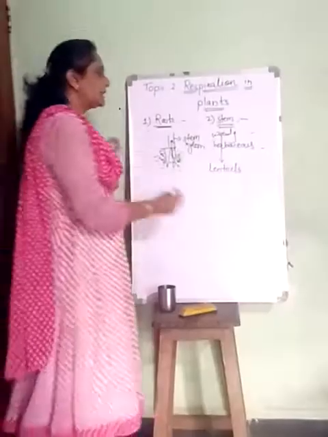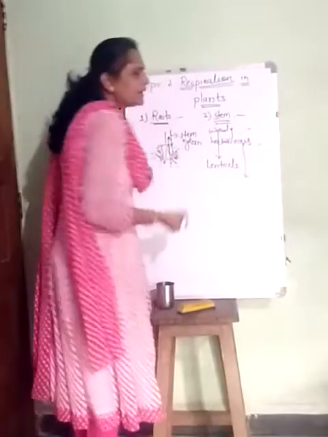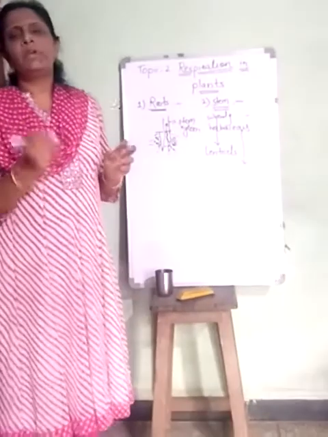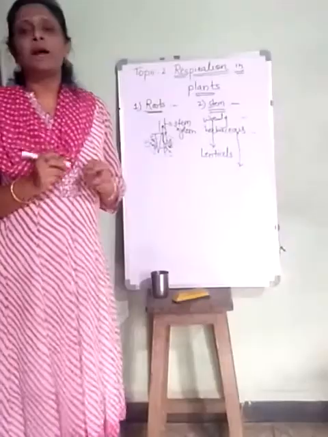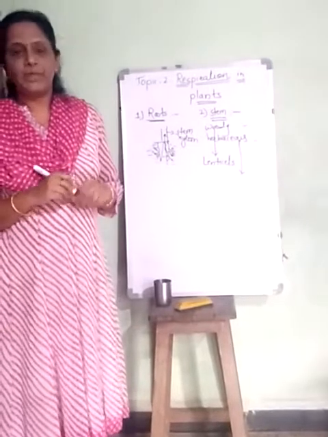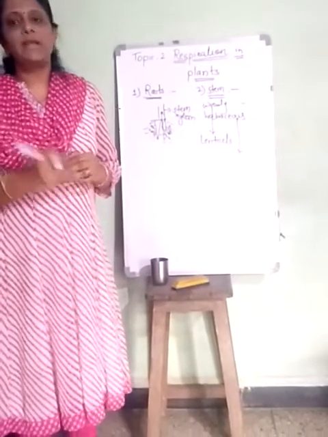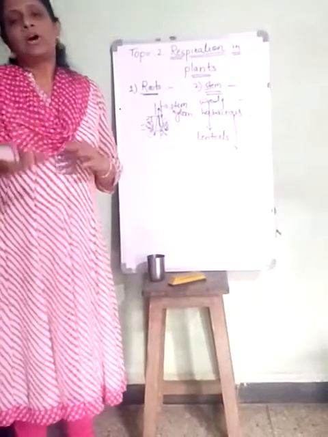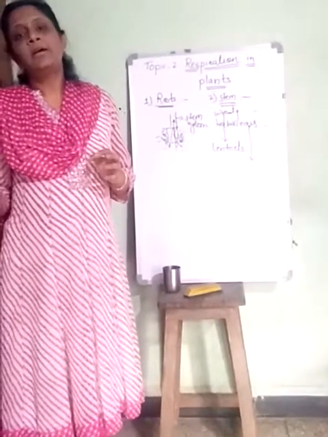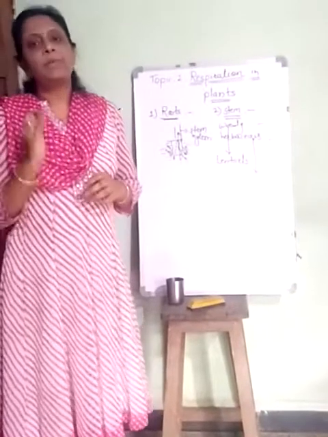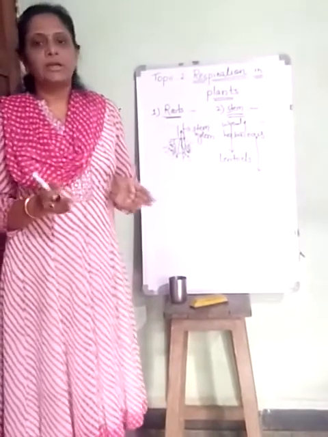Then the herbaceous stems are green in color and very soft. So they have stomata on their outer side, and through the stomata, oxygen enters the stem and carbon dioxide is given out of the stem by the process of diffusion again.